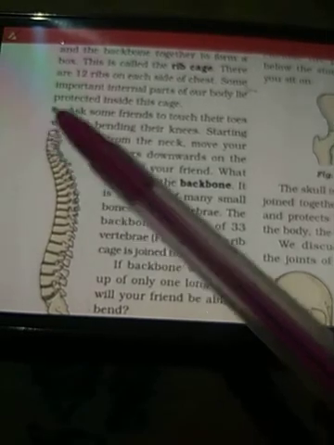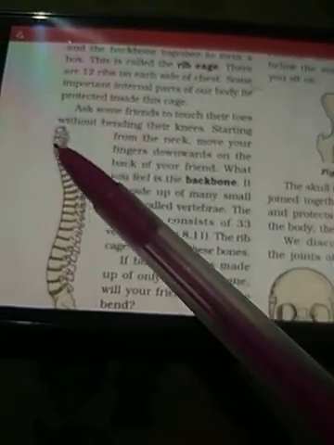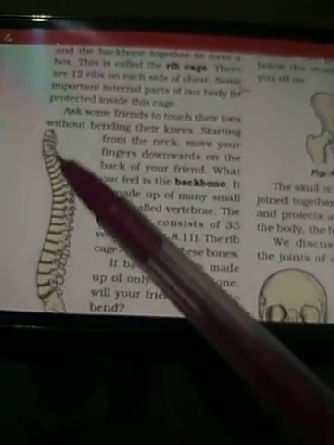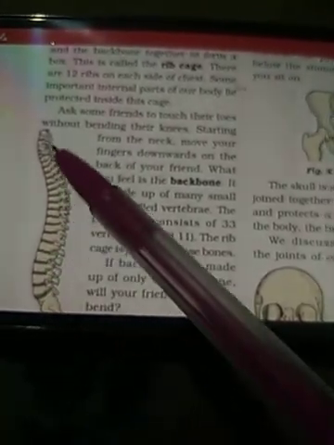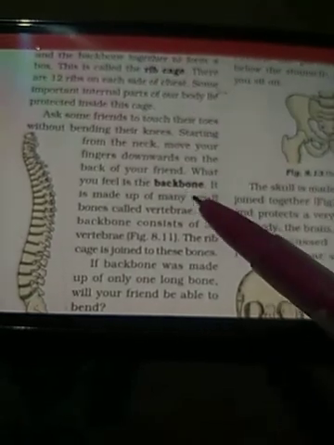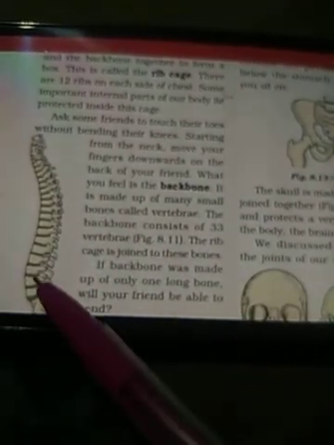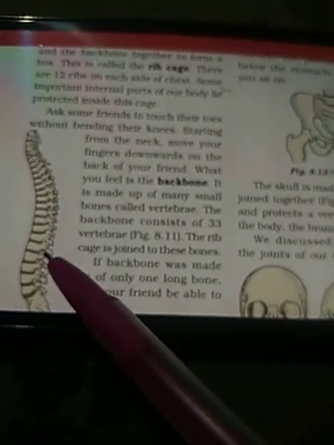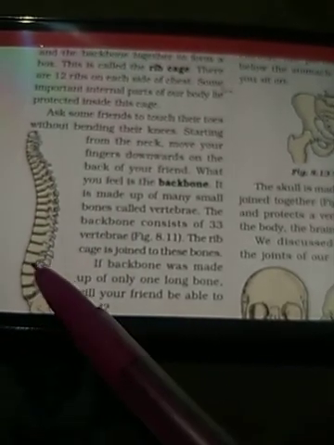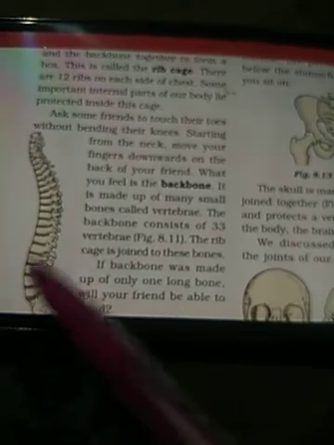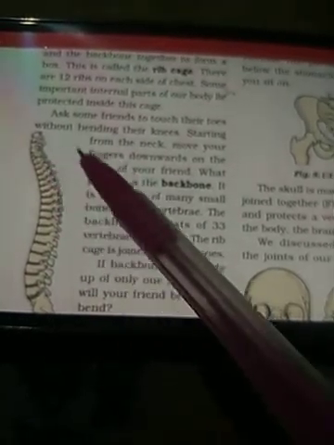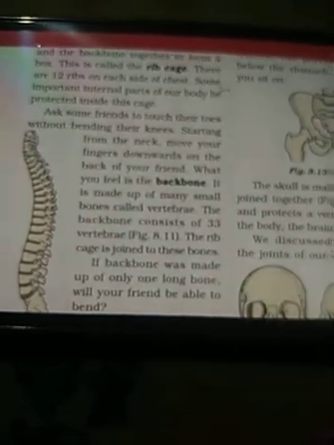As I have said earlier, here the head is joined with the neck. And what you feel is the backbone. It is made up of many small bones. All these bones are known as vertebrae. There are 33 vertebrae in our backbone. And the rib cage is joined with these bones.